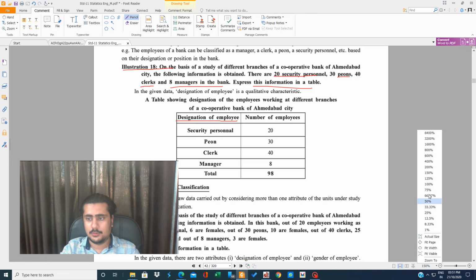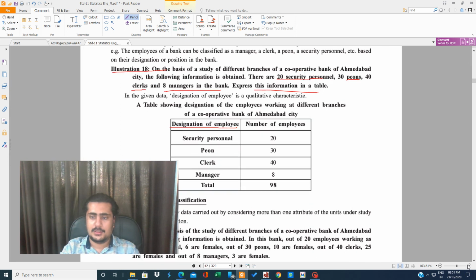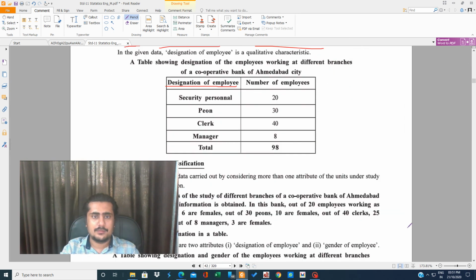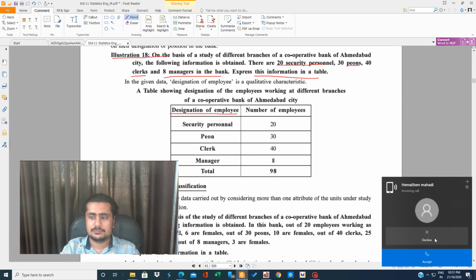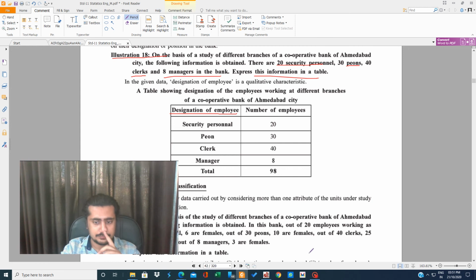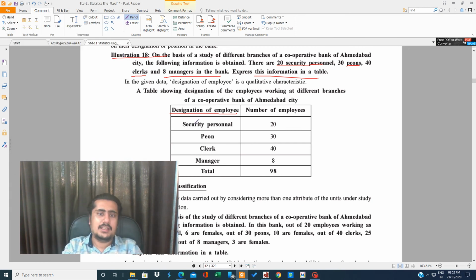Now it is visibly good. We'll make it a bit large so you can see it clearly. Then I'll make a column of designation of employee. So designation of employee is security person, peon, clerk, manager, and total. Then number of employees: 20, 30, 40, and 8, that is 98. Okay, this way we'll make it in a table.